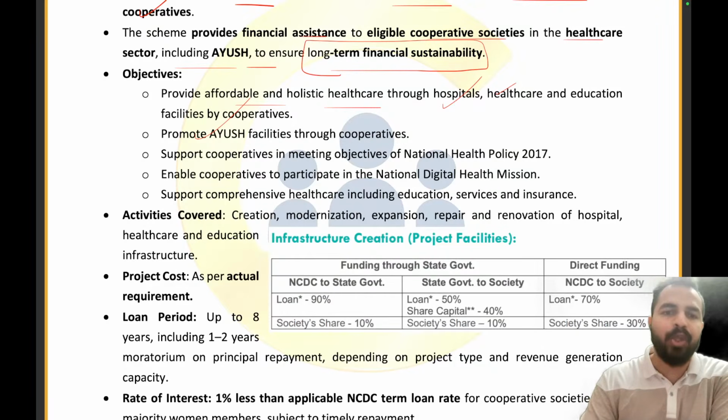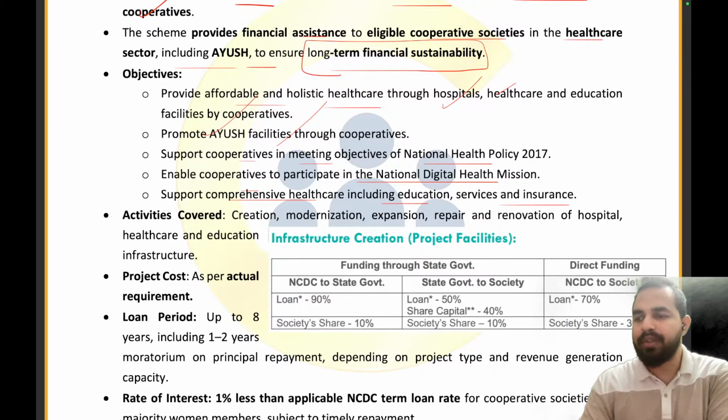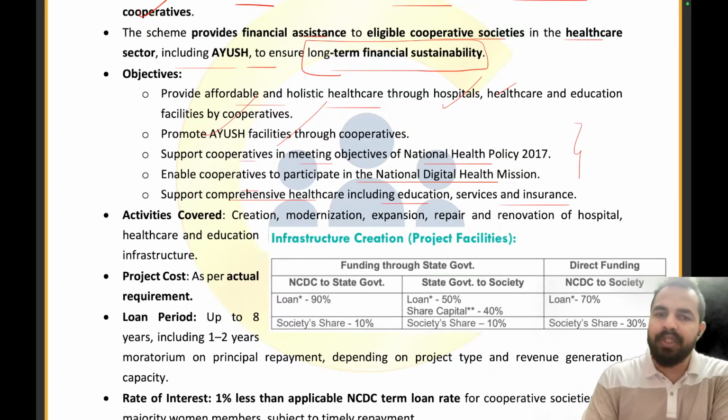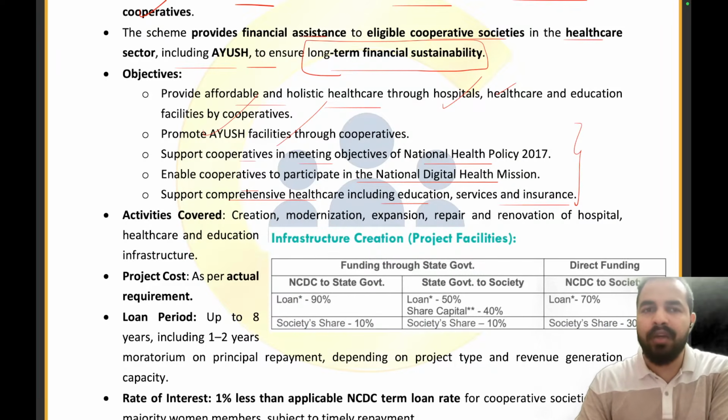We will be promoting Ayush facilities through the cooperatives, support cooperatives in meeting objectives of national health policy, enable cooperatives to participate in national digital health mission, support comprehensive healthcare including education services and insurance. तो ये सारी comprehensive healthcare services will be provided as a target under this Ayushman Sahakar scheme.